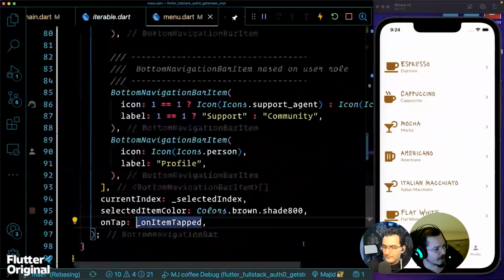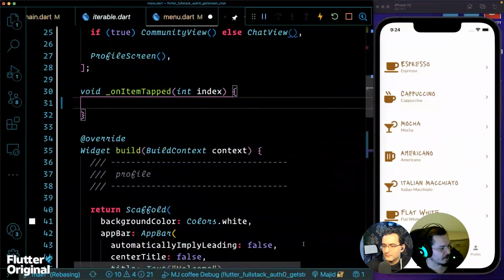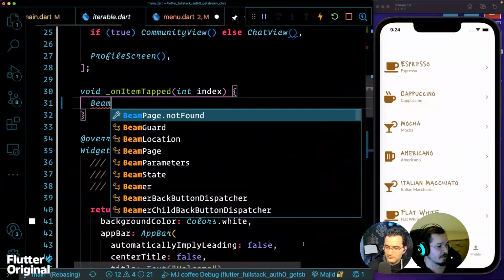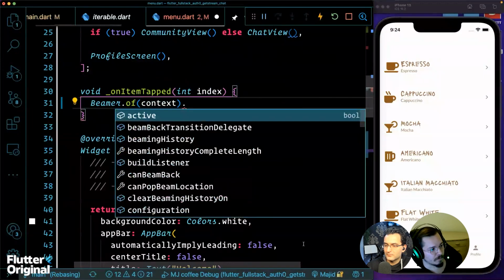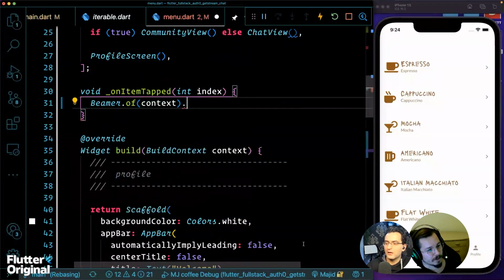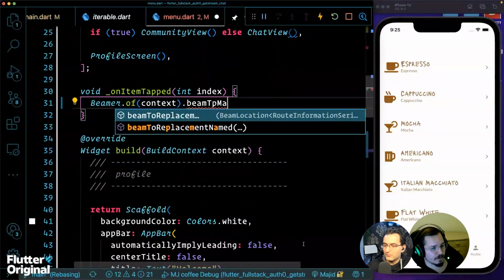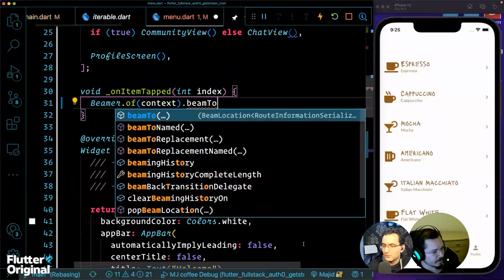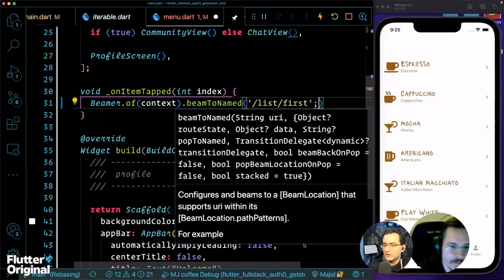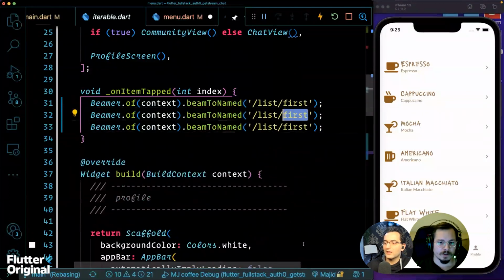Yeah. So on tap, if the index is 0, we beam to named /list/first. If the index is 1, we beam to named /list/second, and so on. Beam to named, and that is going to be list/first. Okay, I see. So let's actually do that.